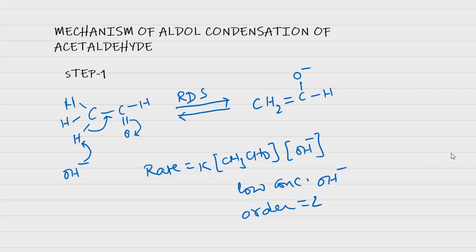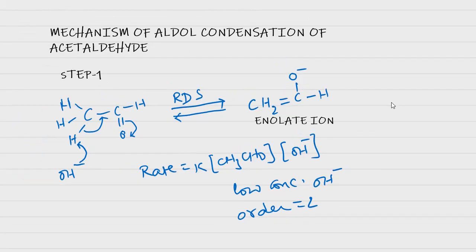Now we have got the enolate ion. That is the enolate ion. Now that enolate ion acts as the nucleophile and will attack unionized aldehyde molecules to give the alkoxide, and that alkoxide now abstracts a proton from the water molecule formed in the first step. So here is the water molecule again formed in the first step.